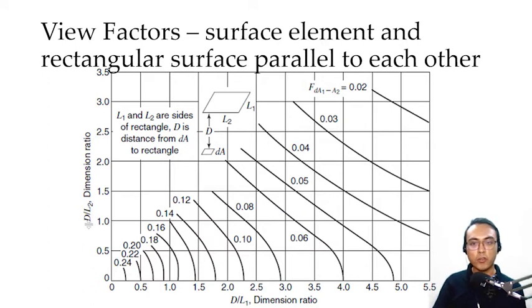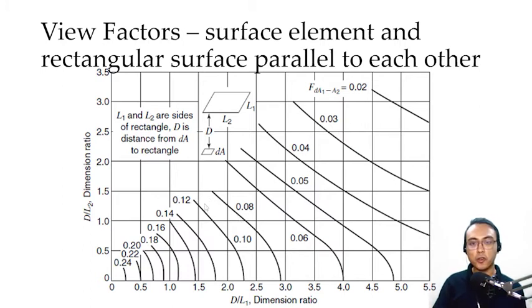We simply solve for D over L2, which is the distance between the two surfaces divided by the length of the rectangular surface. That would be your y-axis value. On your x-axis value, we need to solve for D over L1, which is the distance between the two surfaces divided by the width of the rectangular surface. And then the intersection of those two values will determine the view factor.